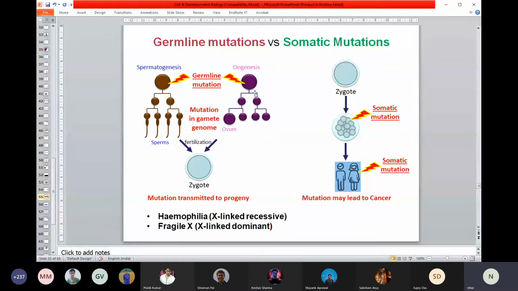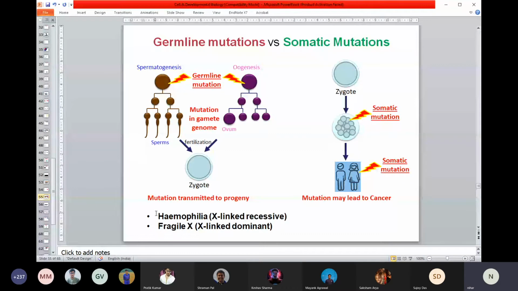On the other hand, germline mutation can be transmitted to progeny, and sometimes this kind of mutation ends up as a genetic defect or disorder. I just pointed out two such disorders which you probably all know. I think at least hemophilia you all know. It is an X-linked disorder where your blood doesn't clot.